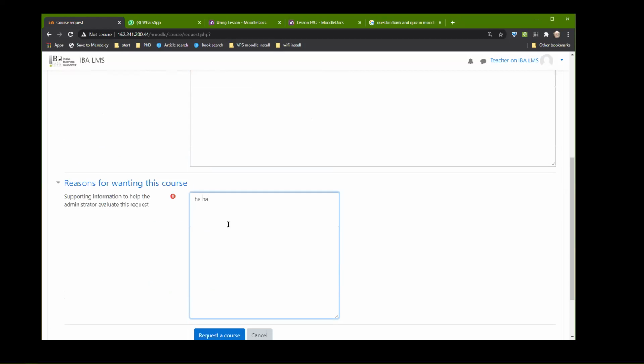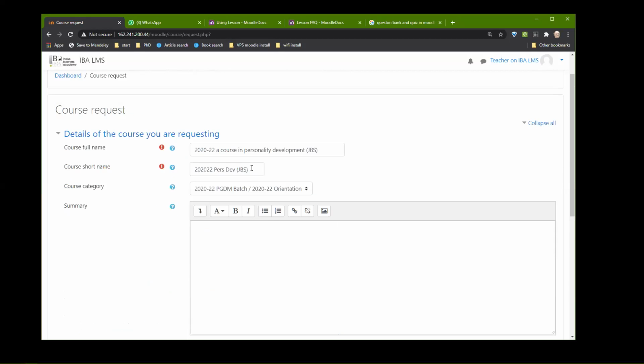Yes, sir. Sir, one question here. ERP always has a course code for most of the courses. Why is it required to enter the short code in the short name there? Sorry, you can put that. It's just that the course numbers and names are not readable. Once we standardize on the course numbers, I'm sure you can put that. But there is a separate thing called a course ID, which I'll show you later. Because most of the timetable comes with code, that's where we can sync that in Moodle. I'm telling you, you can either put it here or you can put it in the course ID.